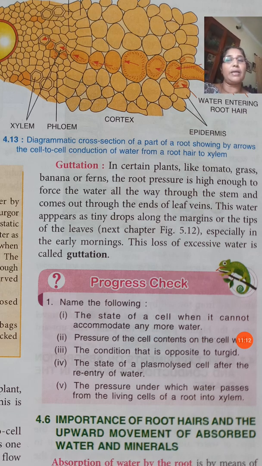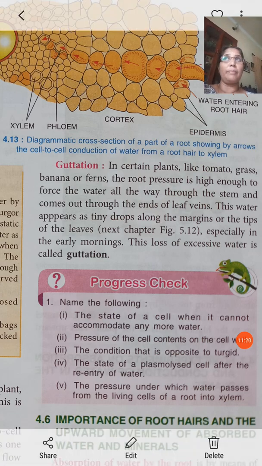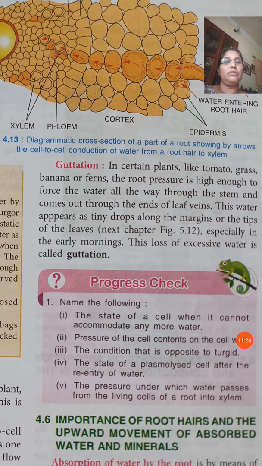Usually at the leaf margin we can see the drops of water coming through the xylem vessels. It is reaching up to the leaf vein tip. Especially in the winter mornings we can see small drops of water at the tip of the leaf. That process is known as guttation.